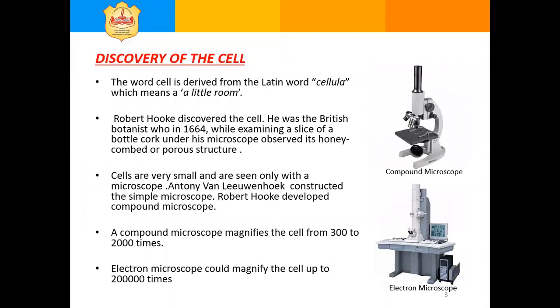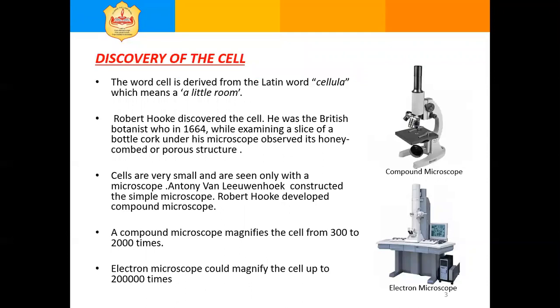All living organisms, whether plants or animals, are composed of cells. Robert Hooke discovered the cell. He examined cork cells under microscope. Microscope is an instrument used to magnify objects.